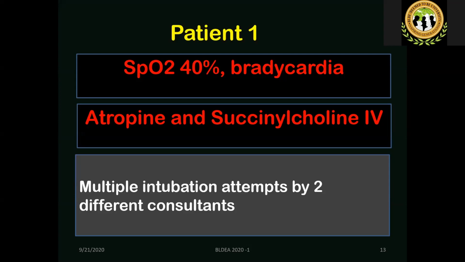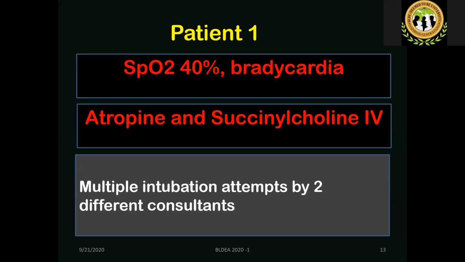And it is a known fact that difficult mask ventilation is high when you have not paralyzed the patient. So when there is a difficulty in mask ventilation, it is a recommended practice to give a relaxant unless there is a clear-cut contraindication for the use of muscle relaxants.